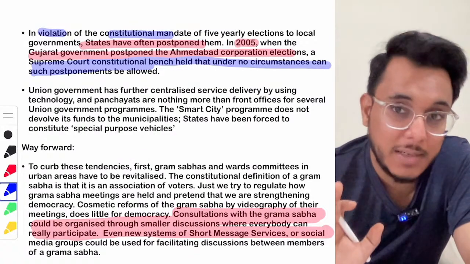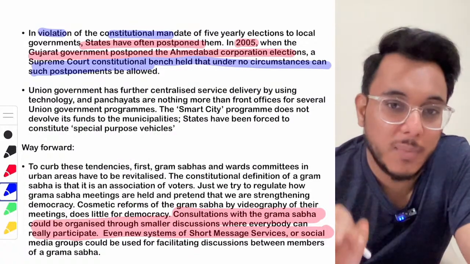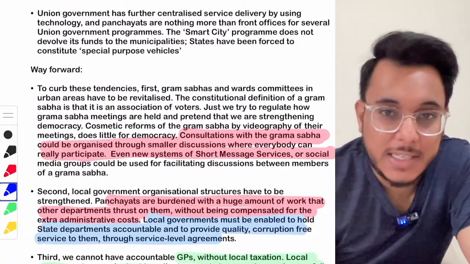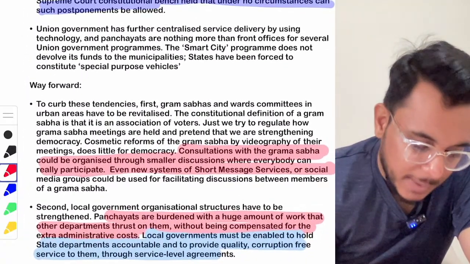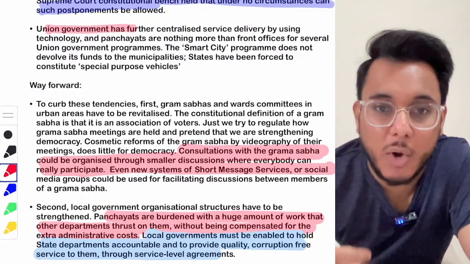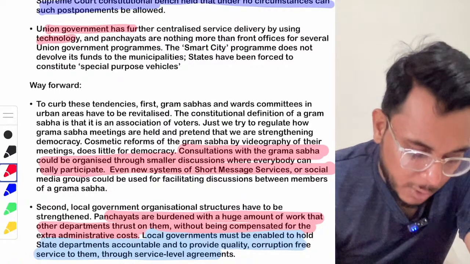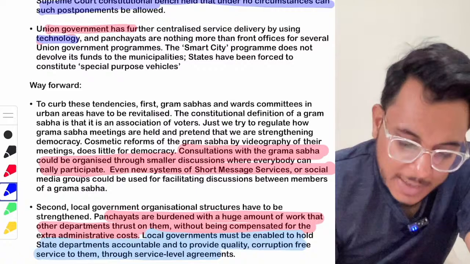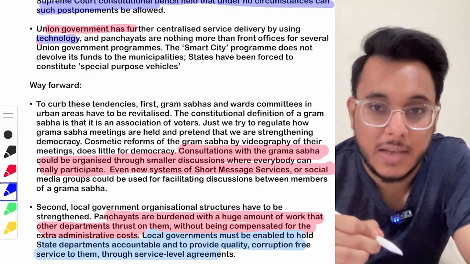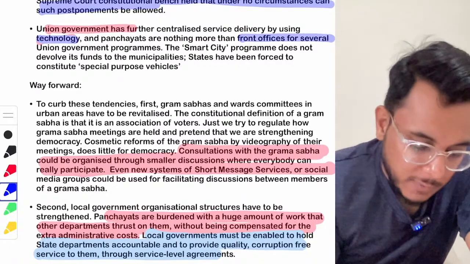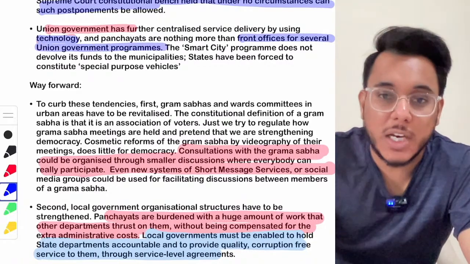These elections have to be conducted, but still many of the states from time to time have postponed these particular elections. And then the final challenge that is coming is the union government. Now, what the union government has done, often in the name of technology, is centralize the service delivery. Now, the panchayat offices have just become the front offices for several of the union government programs.